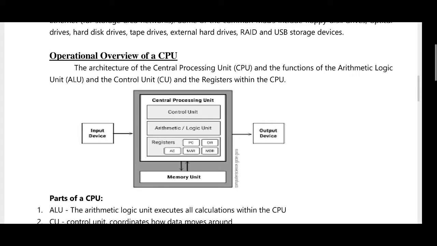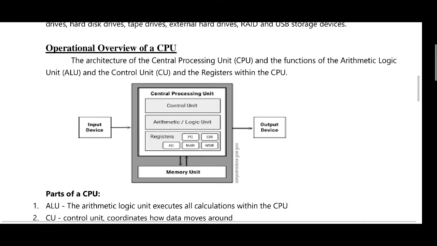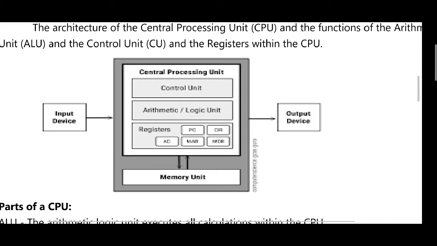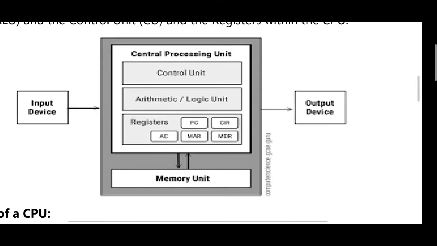Operational overview of a CPU. The architecture of the central processing unit and the function of the arithmetic logic unit, the control unit and the registers within the CPU. This is the central processing unit, control unit, arithmetic and logic unit, registers, memory unit, input device and output device.